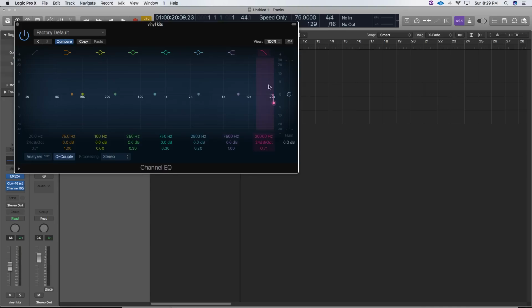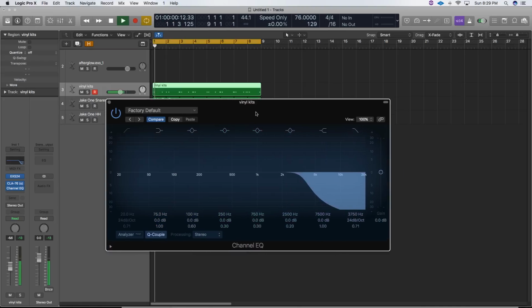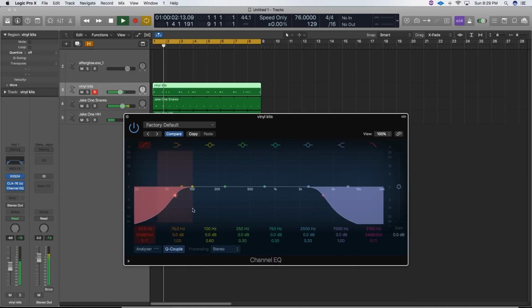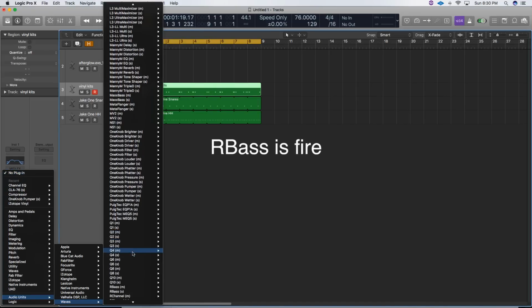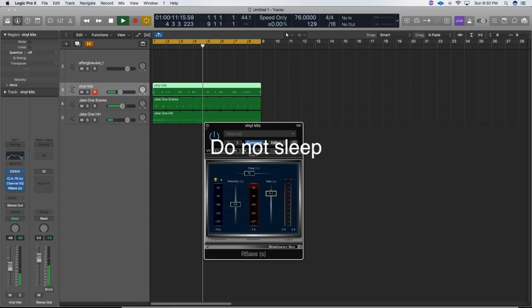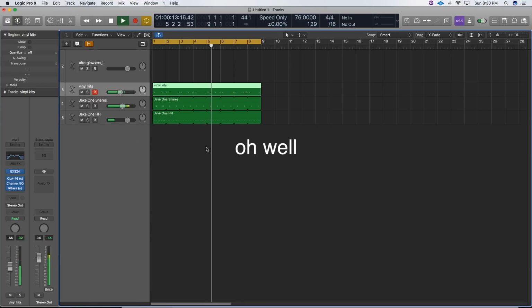And for the EQ, you can actually take out a lot more high end because kick drums naturally just don't have it. I usually boost around 200, which I never really do in any other genre. That's just to kind of add an imperfectness to the kick drum. And then the last thing you can do, but I like to throw R Bass on the kick drum a lot. There's nothing better than a little R Bass. It adds lower end harmonics to your kick drum and it sounds great. So.